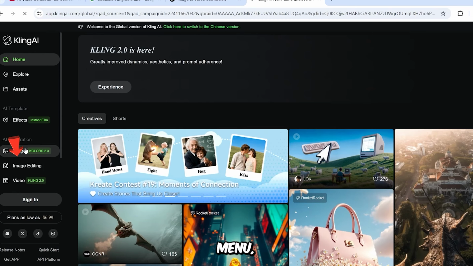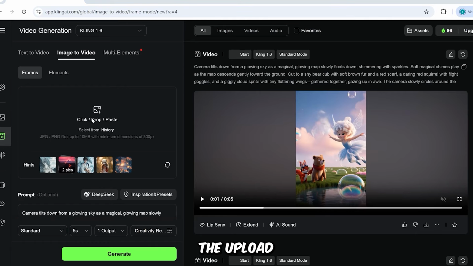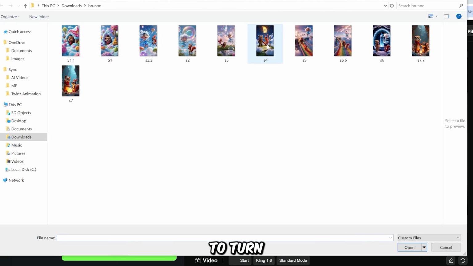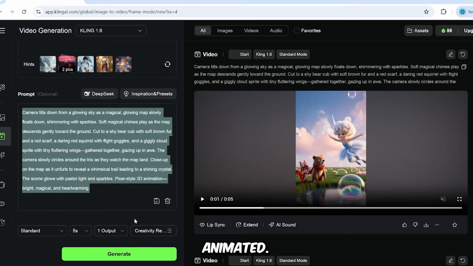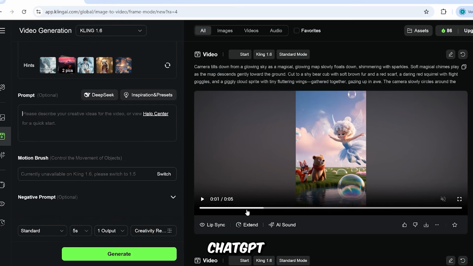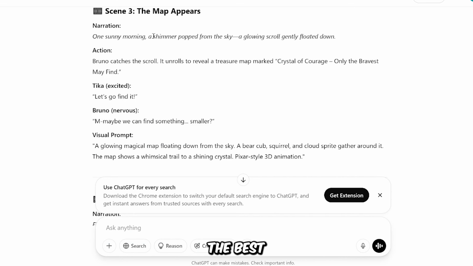From the left menu, click on AI Videos. Click the Upload button and choose the image you want to turn into a video. Then, in the prompt box, you can type your ideas for how you want the image to be animated. You can also ask ChatGPT to help you create the best prompt.